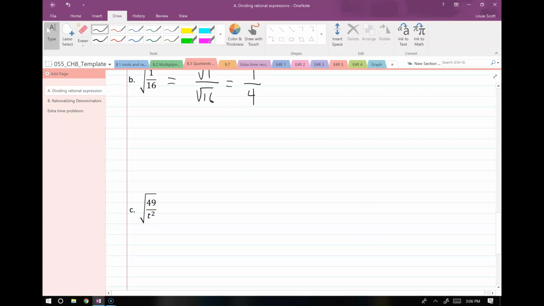Here's another one along those same lines. I split this up, root 49 over the square root of t squared. Root 49 is equal to 7. And remember, this is the definition of a simplified square root. So we just pop out t.